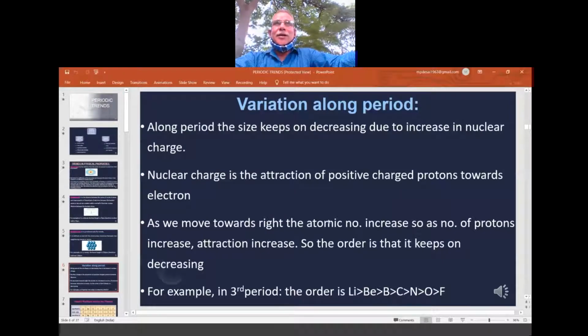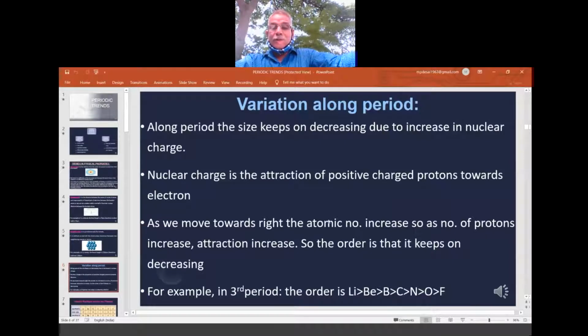So the reasons are: by increasing the atomic number, first, the proton number increases, increasing the positive charge; the electron mass is less; the electron goes into the same level, with no extra shell, so the proton will have control. So a slight decrease is there in the size, and that data I have written at the bottom here. Lithium is more in size compared to beryllium, boron, carbon, nitrogen, oxygen and fluorine in the second period.